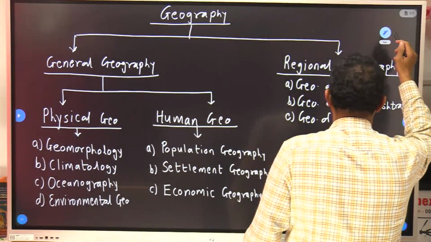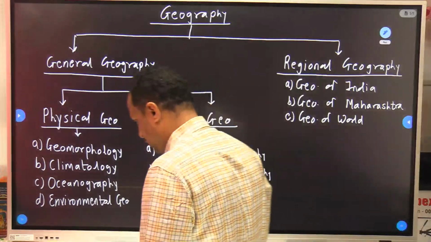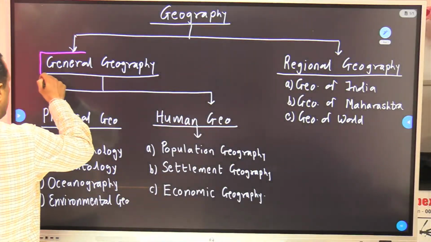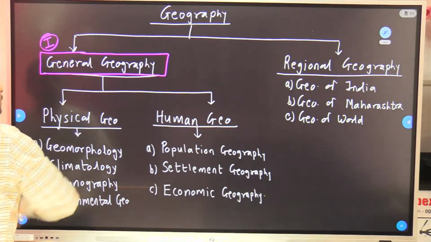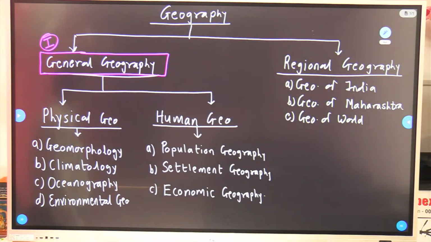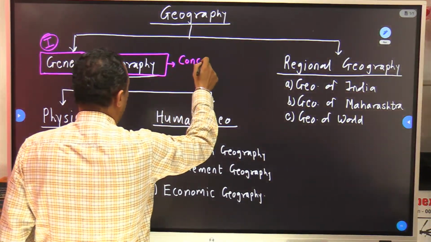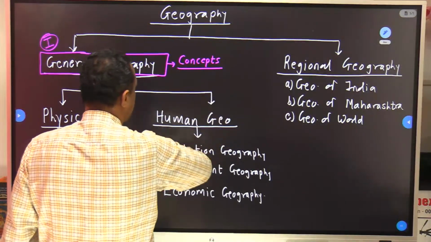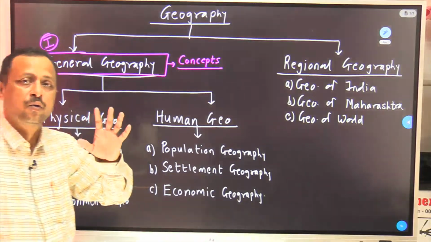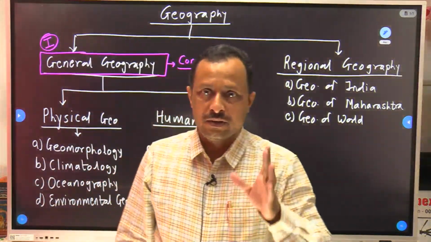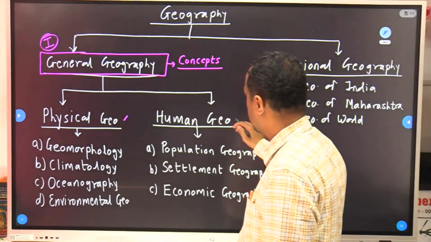Geography is basically study of earth, as we have already mentioned. In this geography, this is the first component. This is the actual real geography, real pure geography, termed as general geography or Samanya Bhugol in Marathi. This particular component is going to consist of all the important concepts of geography. Clear? So general geography is going to be a hardcore conceptual part. This general geography consists of two components. One is physical geography, another is human geography.